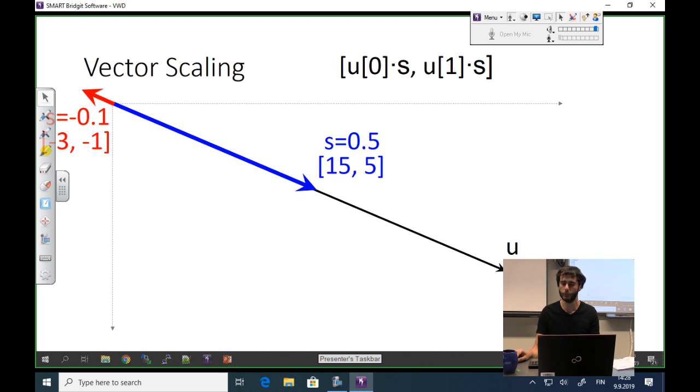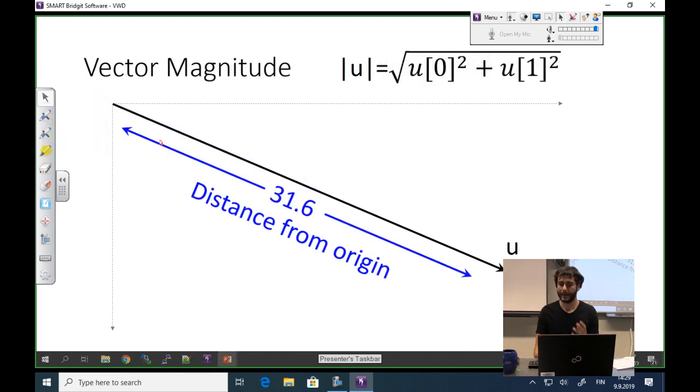0.5, 2, 10, -1, whatever. Okay? Magnitude. The magnitude of the vector is the length of that arrow we're drawing all the time. And you can calculate it with this function. This is just the Pythagorean theorem in 2D space, where we don't need to specify the other point, because the other point is 0. So I would just subtract 0 from all the things. And this way you can write it simpler.